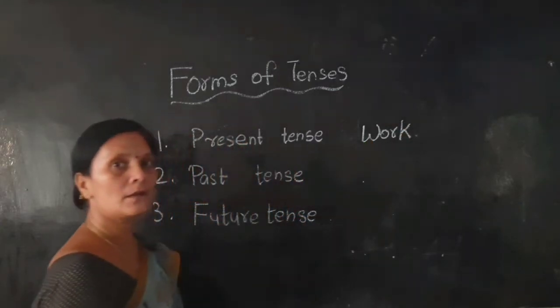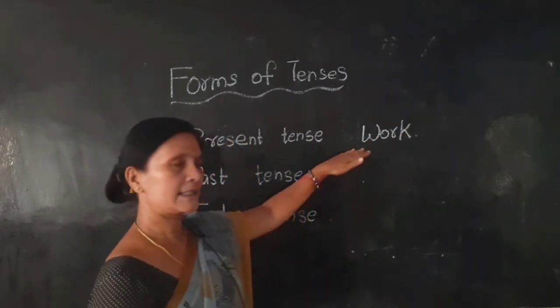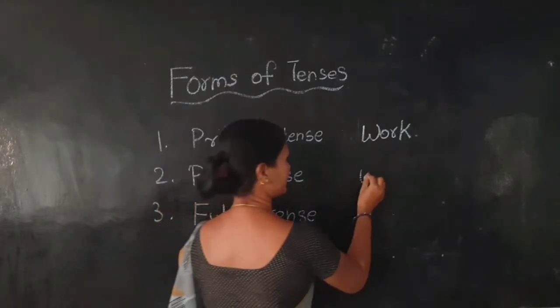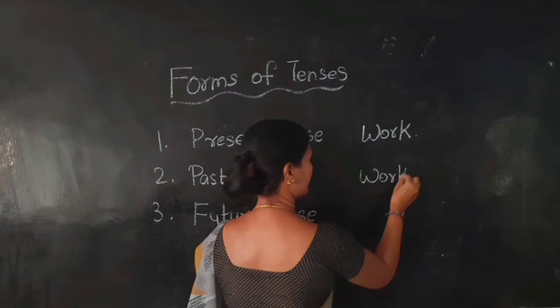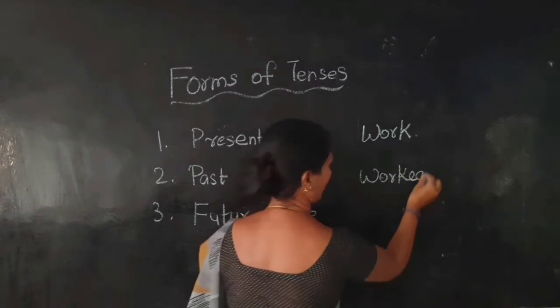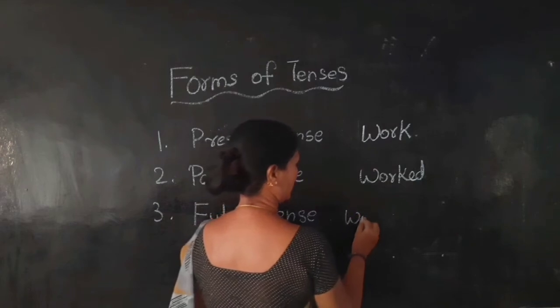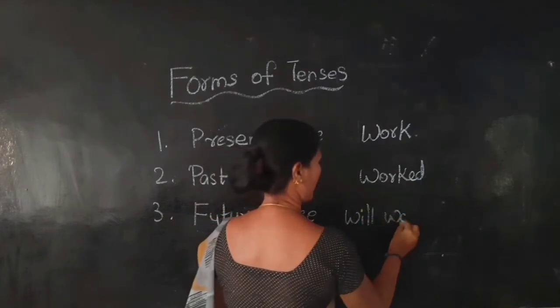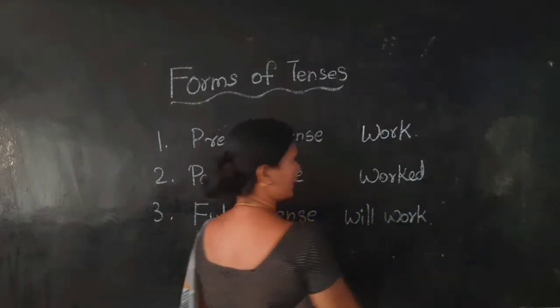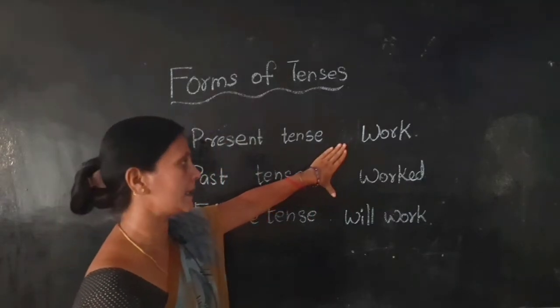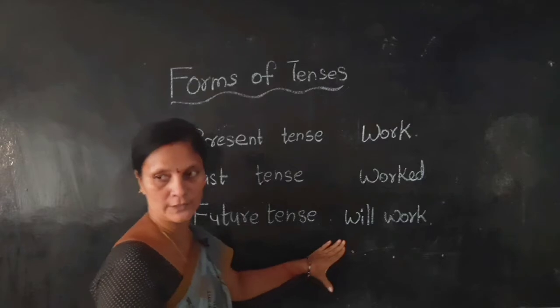Work means this is present form. The past form is worked. Future form is will work. These are the verbs that show present tense, past tense, future tense.